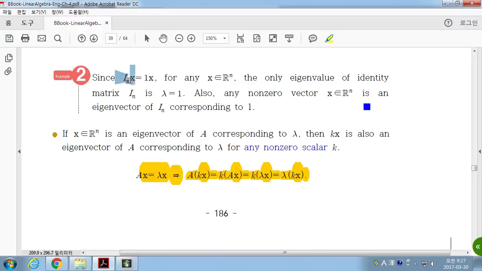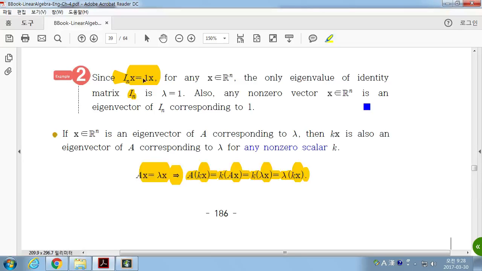Since the identity matrix In times x is equal to 1 times x all the time, 1 is an eigenvalue, and that's the only eigenvalue of the identity matrix In, isn't it? For any vector x, In x is equal to 1x. So 1 is the eigenvalue, and x is the corresponding eigenvector.